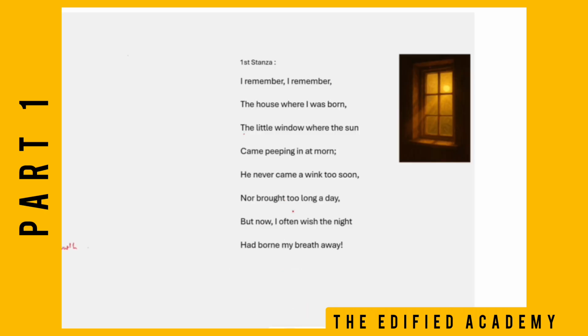So let's begin. We are on the very first stanza. The poet begins by saying, I remember. See children, mark this. The poet says this twice, right?